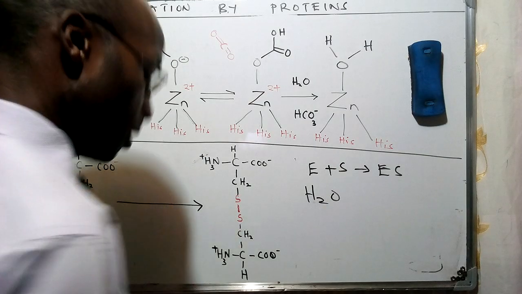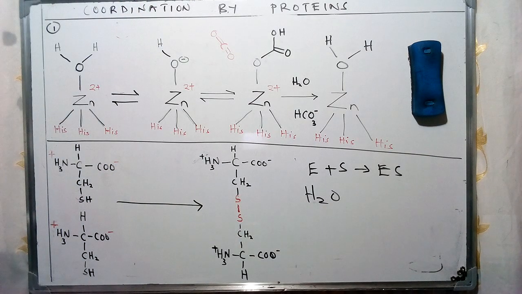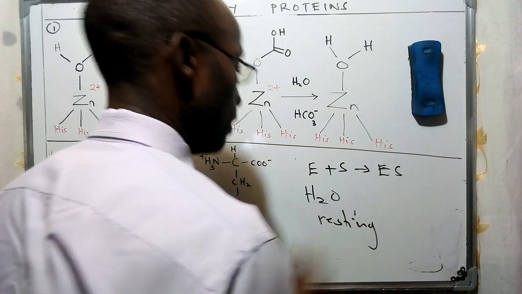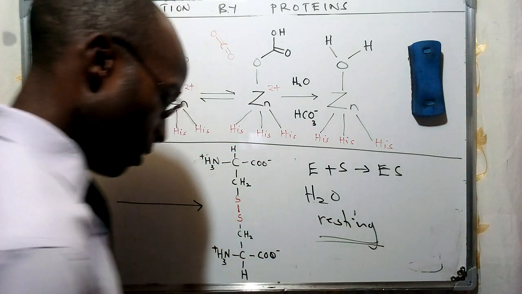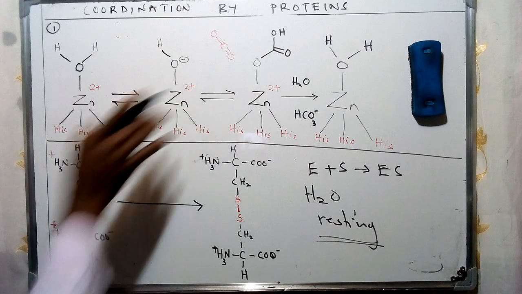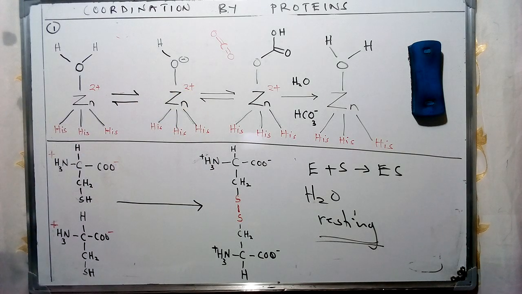Such states, where these sites are occupied by ligands, are referred to as resting states. We shall give one example of this state, which is carbonic anhydrase with a zinc, given as the first example above. And therefore, that's going to be clearer for us.